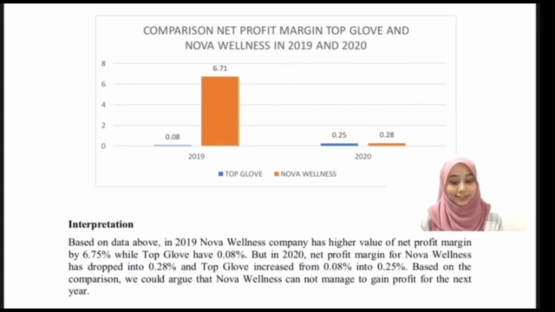And lastly, comparison of net profit margin, Top Glove and Nova. Based on the data, in 2019, Nova Wellness has a higher net profit margin at 6.75% than Top Glove, which has 0.08%. But in 2020, Nova Wellness dropped to 0.28% and Top Glove increased to 0.25%. So we could argue that Nova Wellness cannot manage to gain profit for the next year.